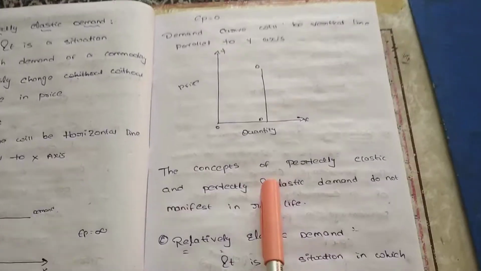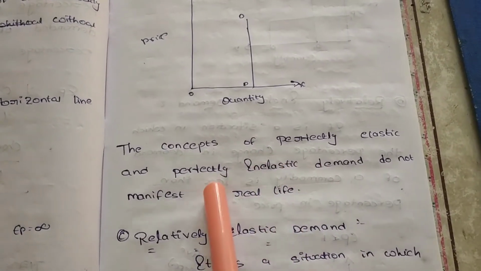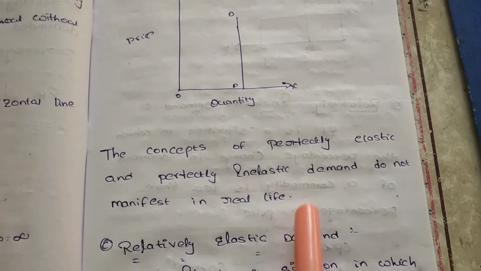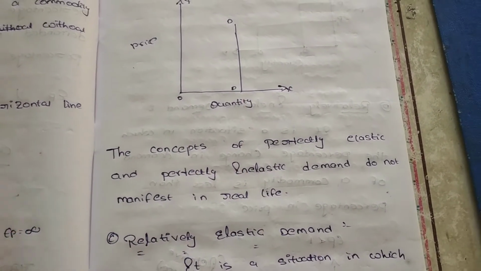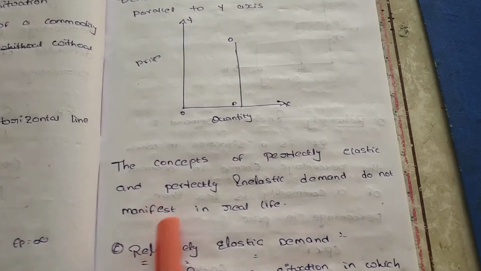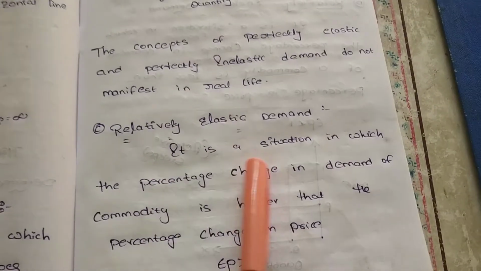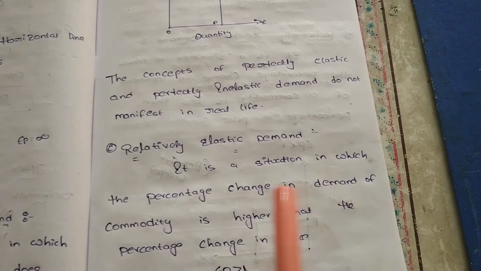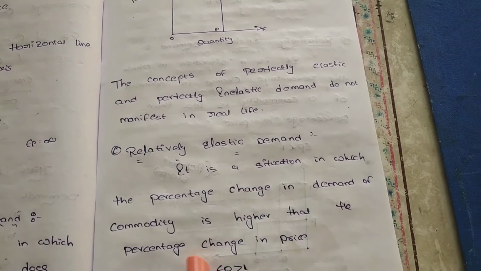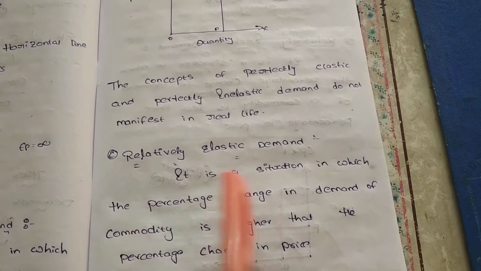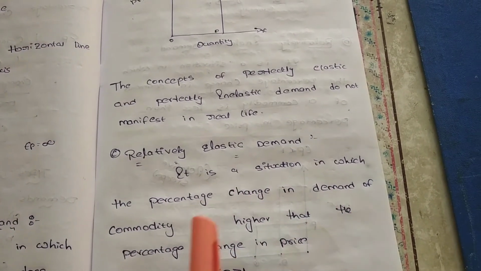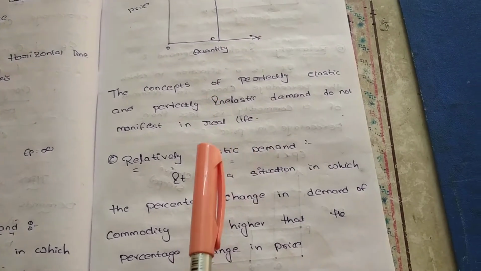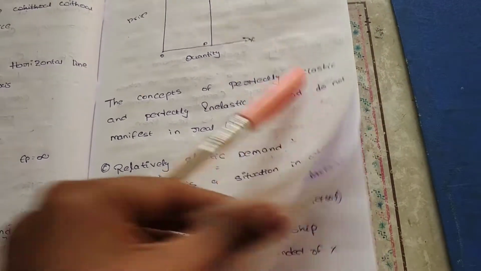So these concepts of perfectly elastic and perfectly inelastic demand do not manifest in real life. They do not occur in our real lives. They are just assumptions. Next, relatively elastic demand. It is a situation in which the percentage change in demand of a commodity is higher than the percentage change in price.